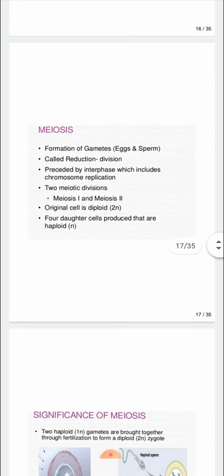Now next comes the meiosis. In this, the formation of gametes. When the formation of gametes occurs, then the meiosis occurs.